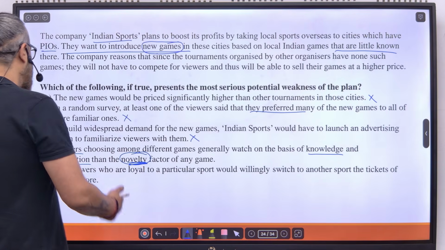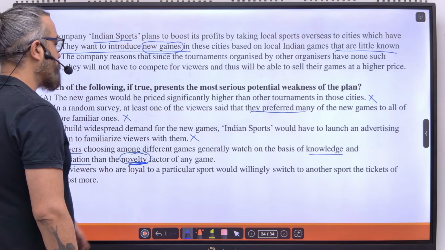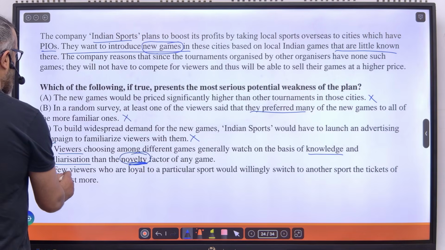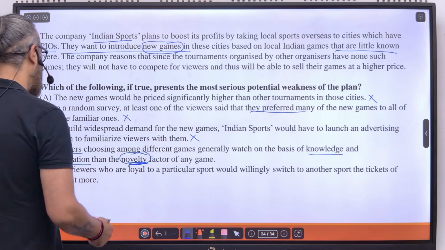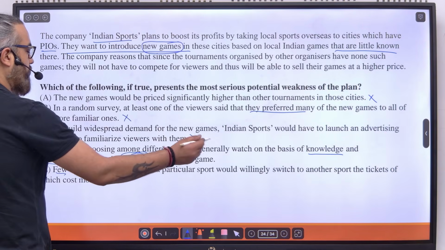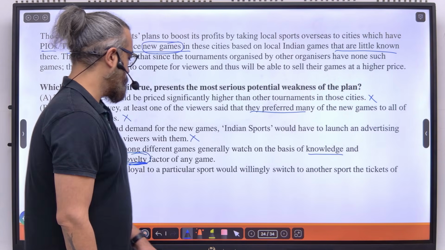E says few viewers who are loyal to a particular sport would willingly switch to another sport, the tickets of which cost more. Few viewers, again, very little number of viewers. Again, irrelevant. It's only talking about few viewers who are loyal to the particular sport. Right. So I eliminate this as well. Moving on.